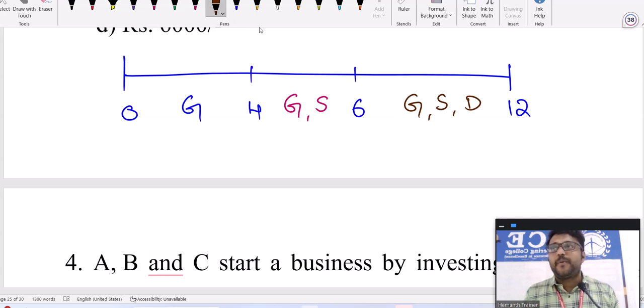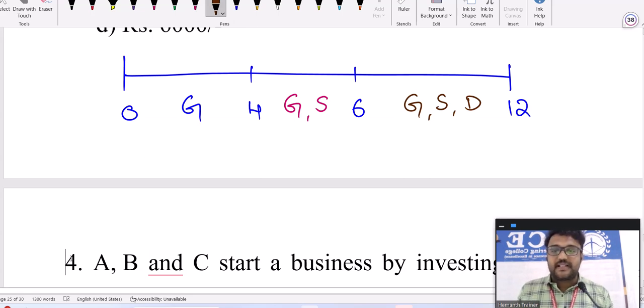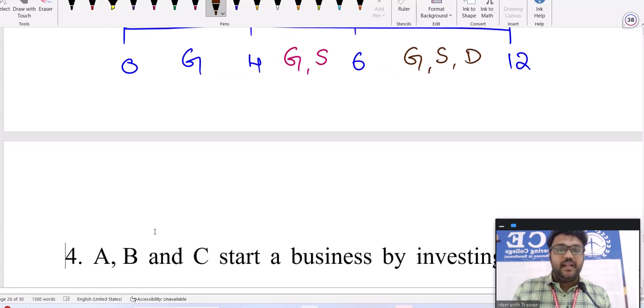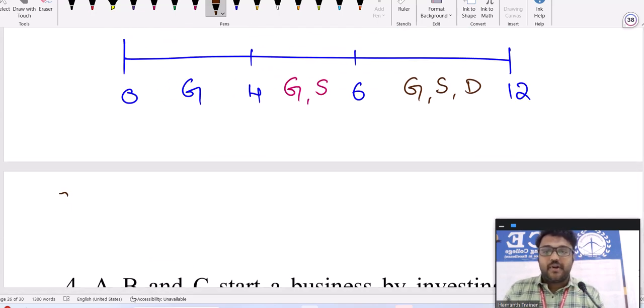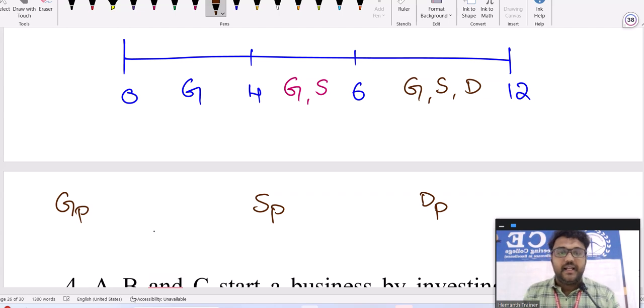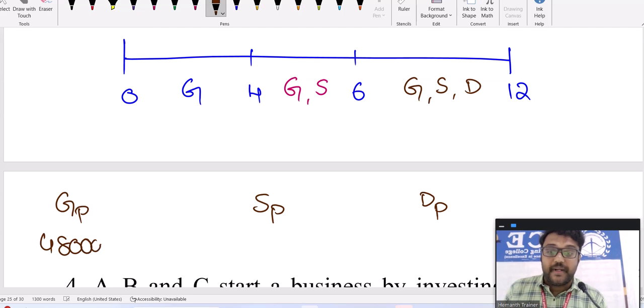Now, if you go for the profit share ratio, as per the discussion, it is investment into timing. Now, if you want to calculate Geeta's profit, Shreya's profit and Deepak's profit: Geeta invested how much amount? 48,000. Okay. Geeta was available for how much time? 12 months.